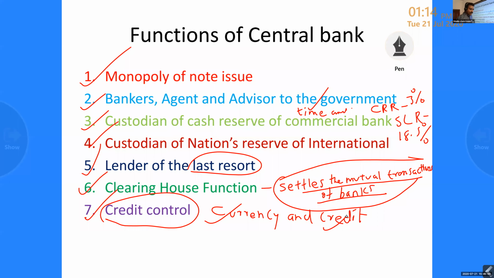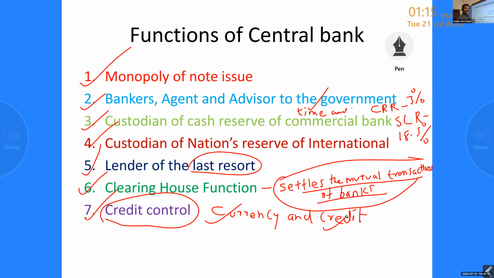Through currency circulation, if they are controlling the amount of currency in circulation, then we can control the volume of credit, because there is a scarcity of currency. If the supply is high, it means a lot of credit the bank will give to the public, so it will cause inflation. Every price will increase, the price of every product will rise. So it will affect the public. So through monetary policy, they can control the volume of credit.